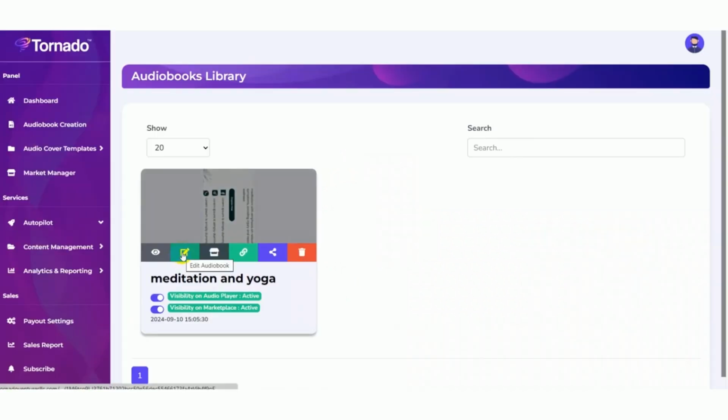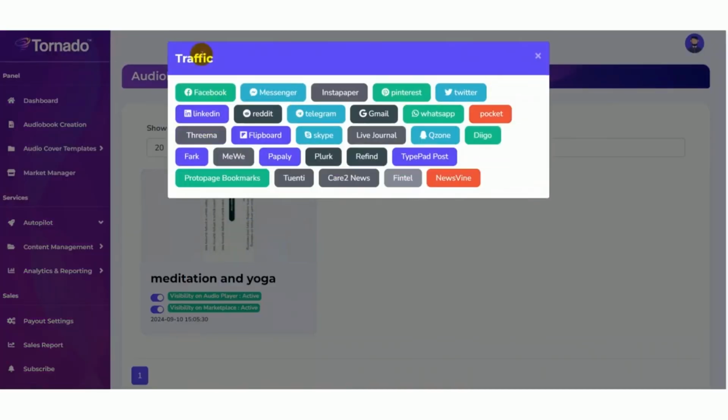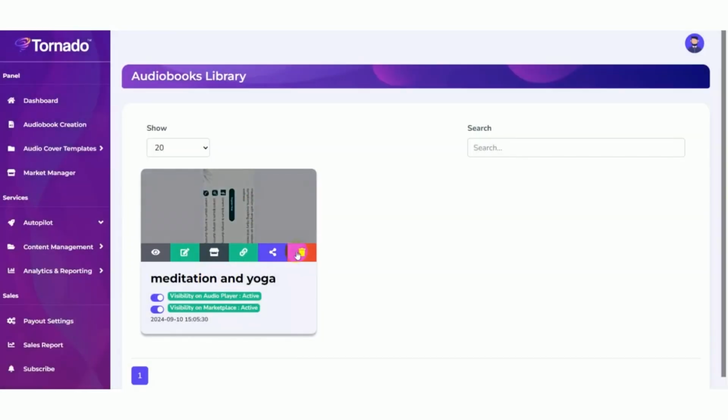You can also edit your audiobook here. Then share and embed. Then you can share it on social media platforms like Facebook, Messenger, Insta, Pinterest, Twitter, etc. Then also you can delete your audiobook.